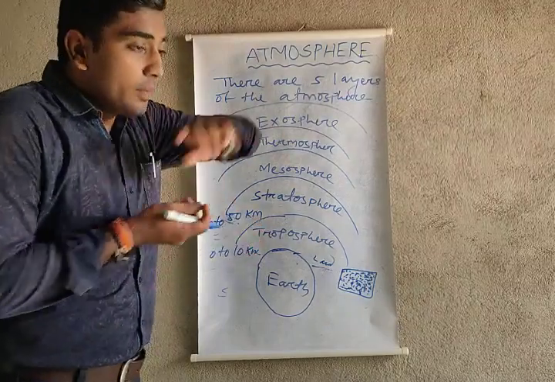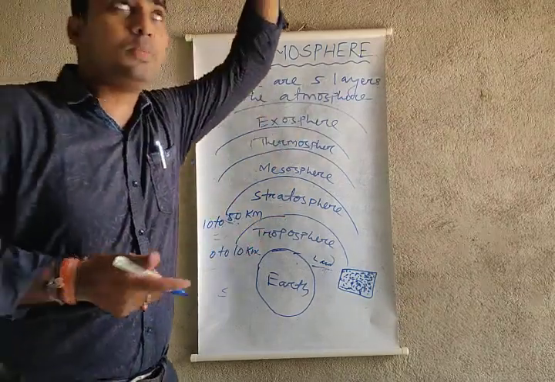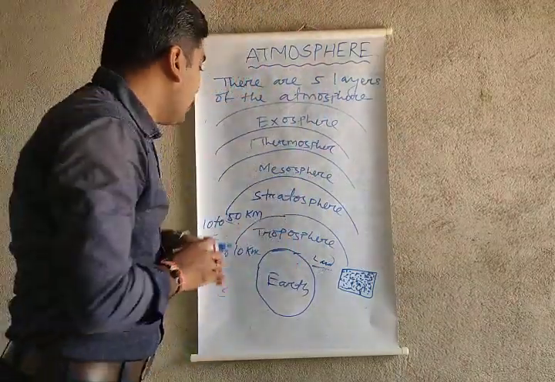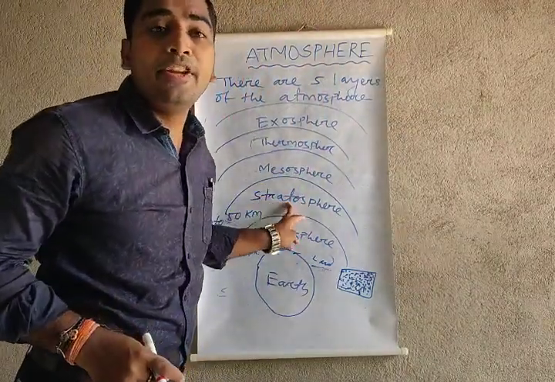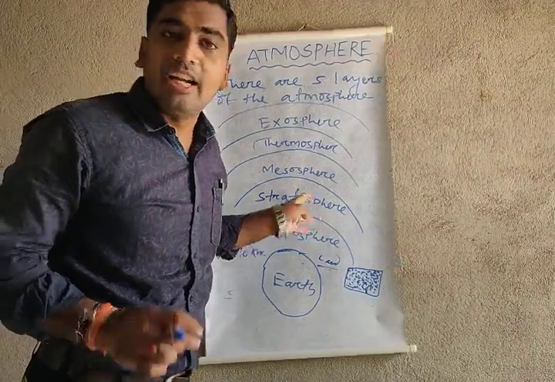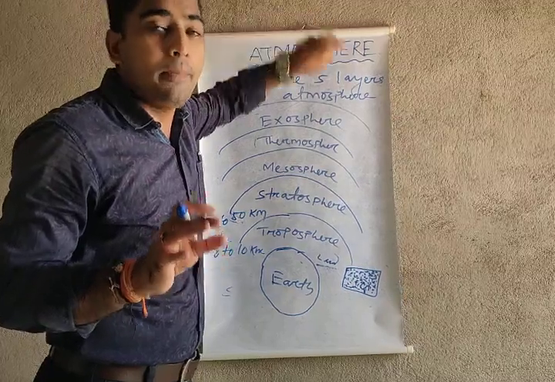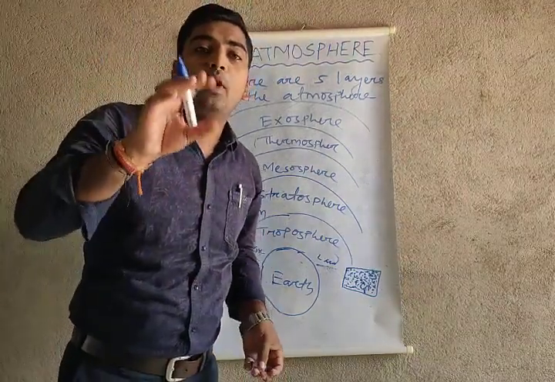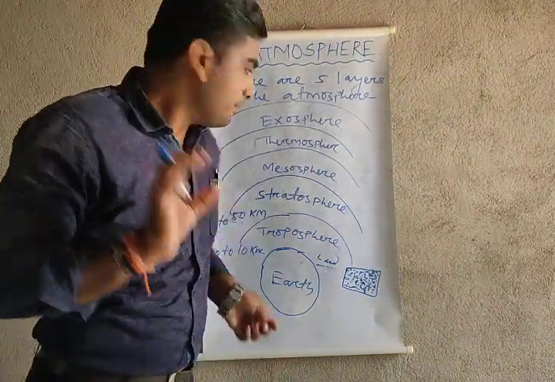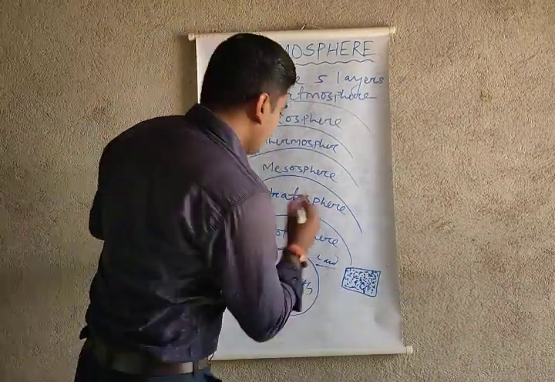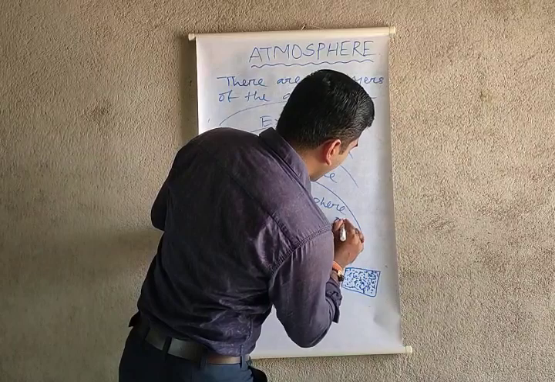From 0 to 10 kilometers is the troposphere, and from 10 to 50 kilometers is known as the stratosphere. And the stratosphere layer is free from clouds. The stratosphere has no clouds available there because the clouds are all in the troposphere. Got it? So the stratosphere has the one layer known as the ozone layer.